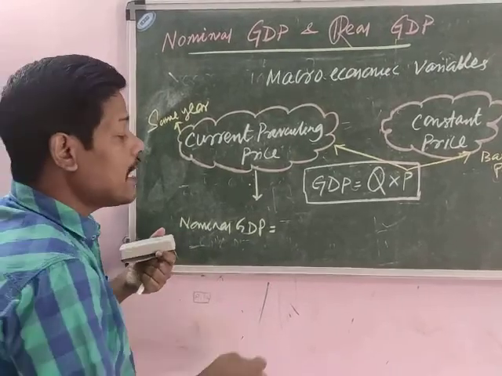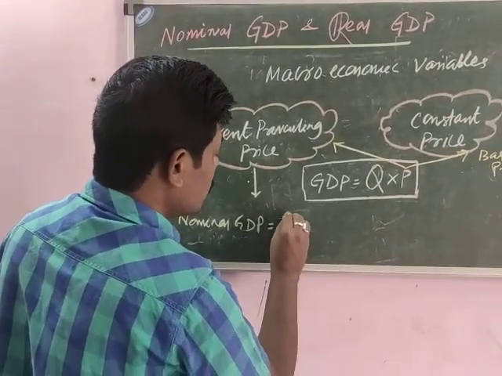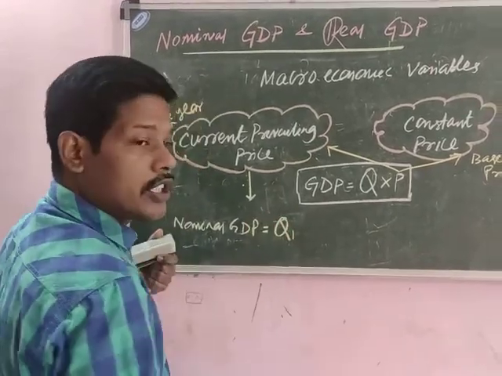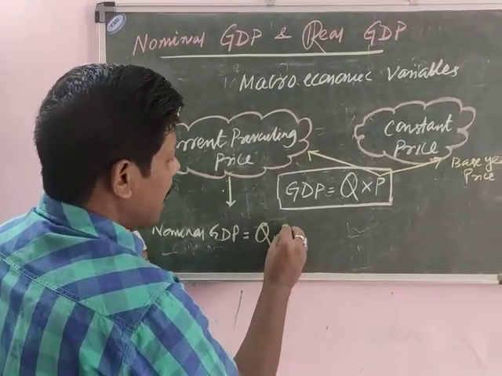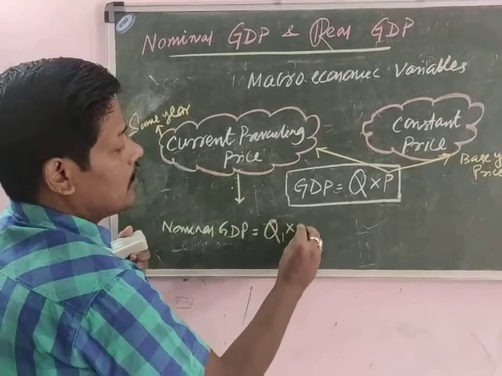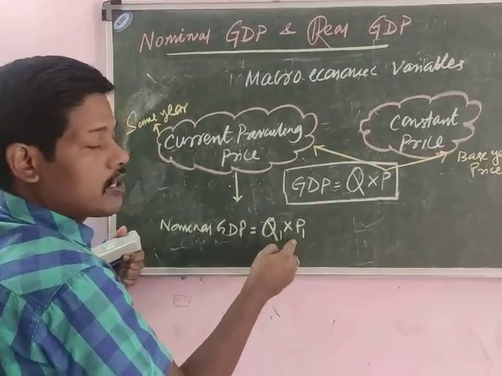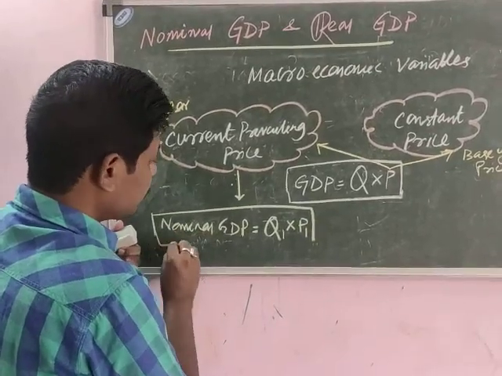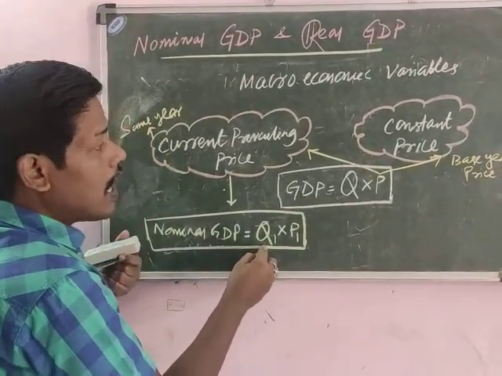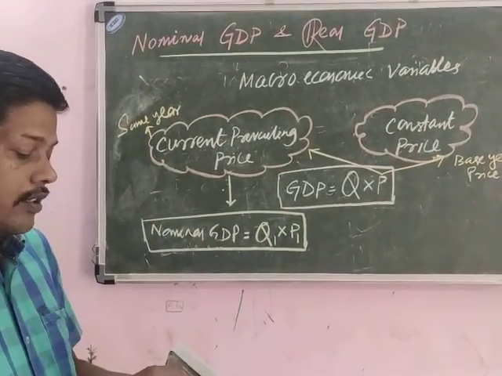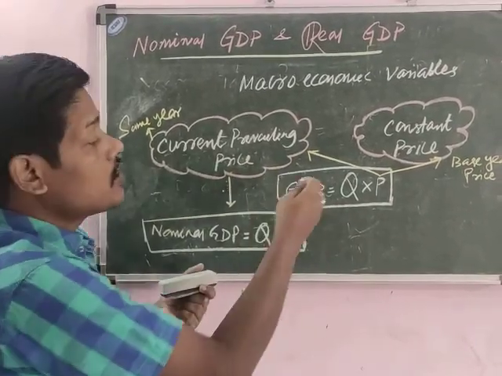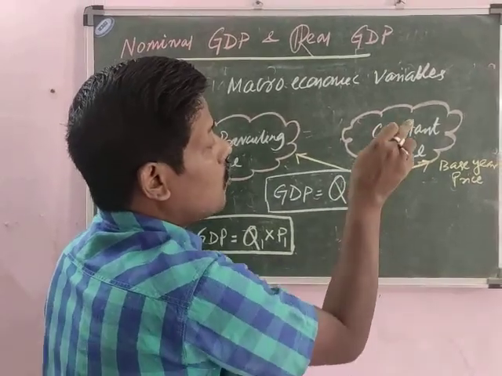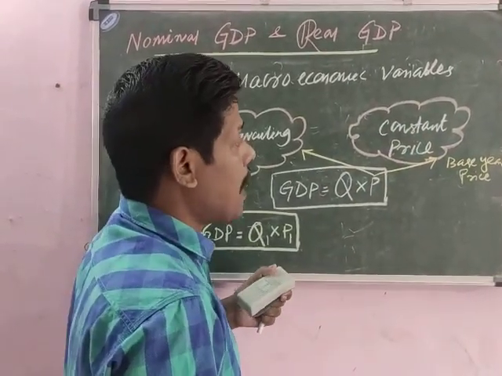Suppose the quantity produced in the current year is Q1 and the price prevailing in the same year is P1, that is the current year price. So the nominal GDP will be your what? Q1 into P1.